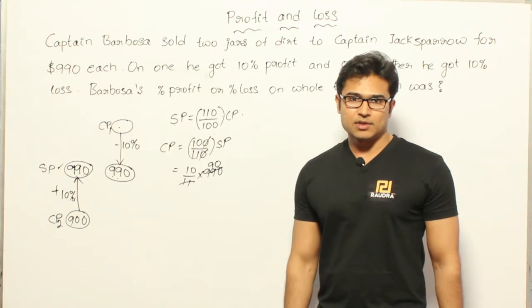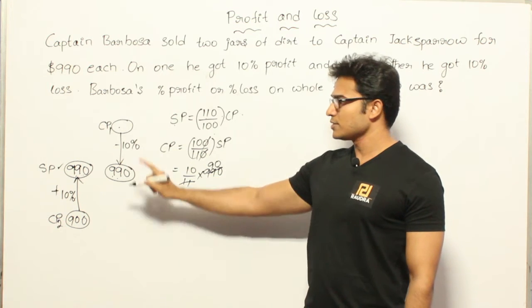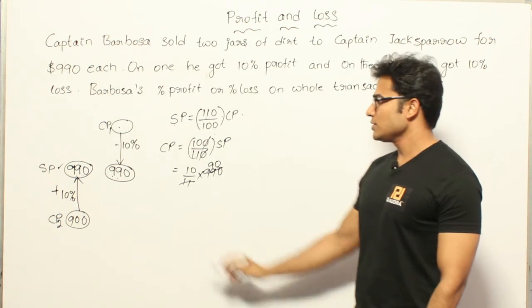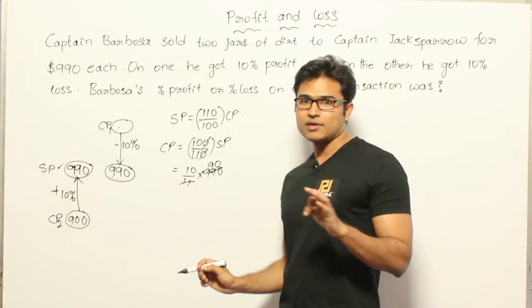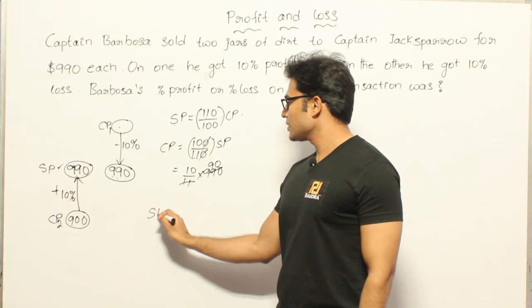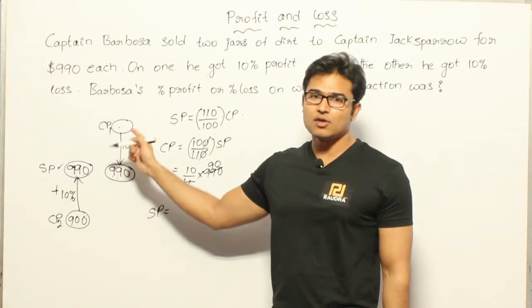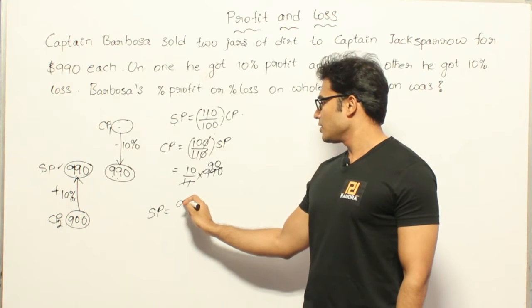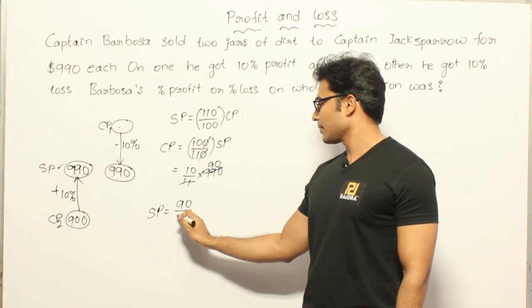Initial cost price is something and then it is sold at a loss, then only we are getting this, right? So what is the loss? 10%. When do you get the loss? When you are selling it at a lower price. Therefore for the second case, selling price would have been 10% loss, which means 90% of the cost price. Got it?